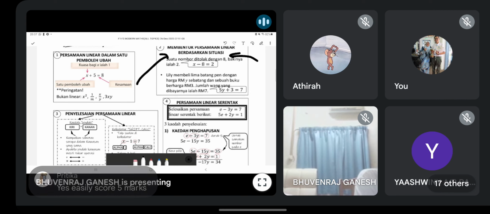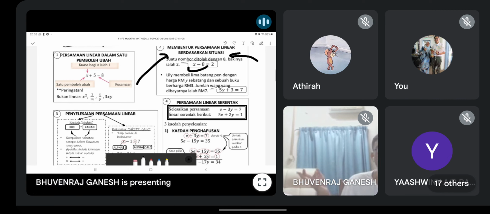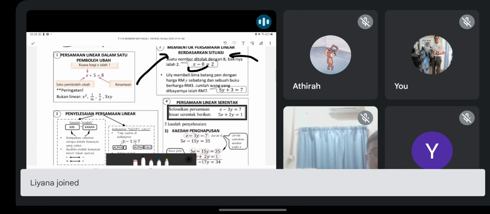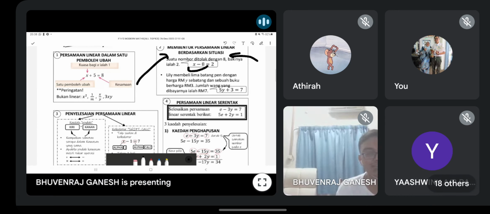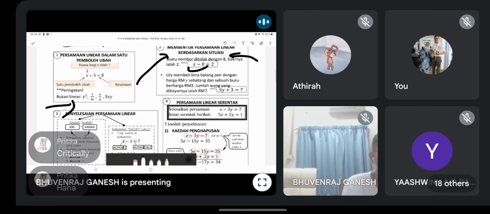Alright? So this one is a simple example. Satu nombor, kita tak tahu what's the number, we don't know, so we just give it a symbol X. Kita bagi simbol saja X. Don't say it's easy. Some people will make mistakes. I know it's easy, tapi soalan-soalan senang ni, you all can be careless. That's why topik-topik simple macam ni is dangerous sometimes. Because too easy, sampai you all also sangat confident already. So don't look down on this topic.